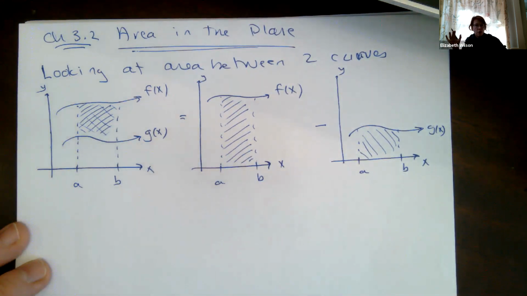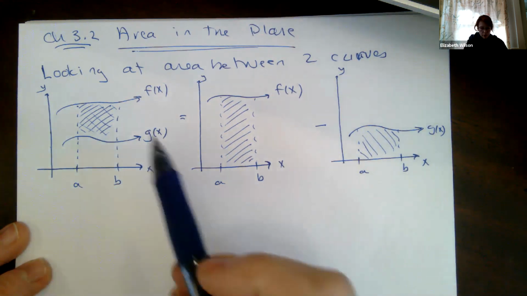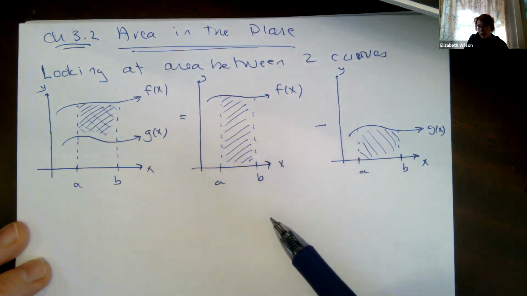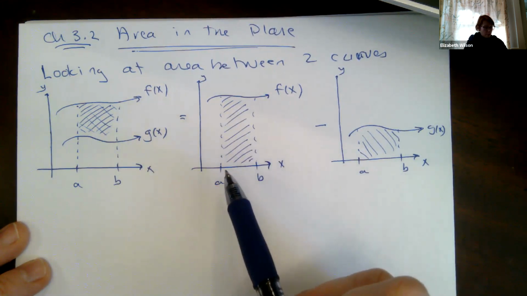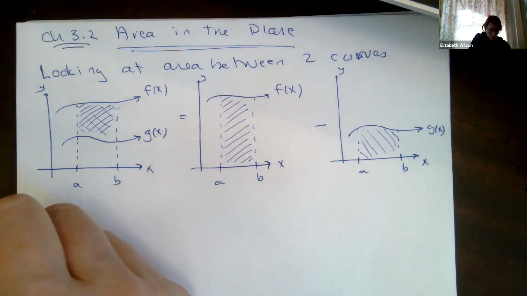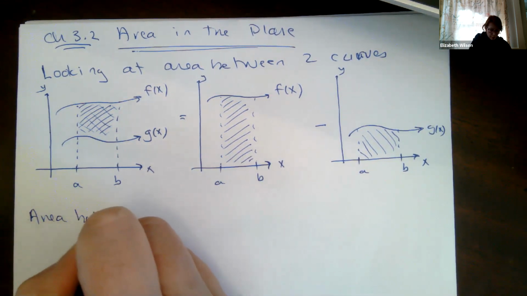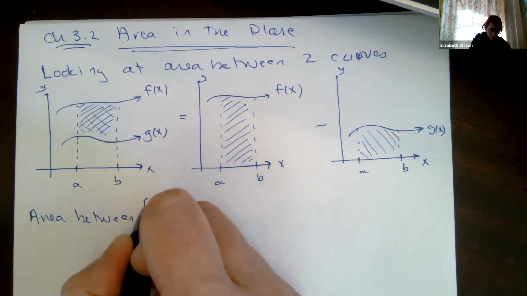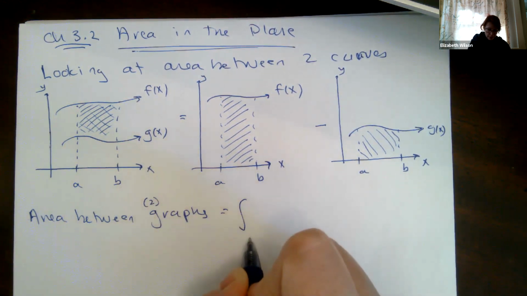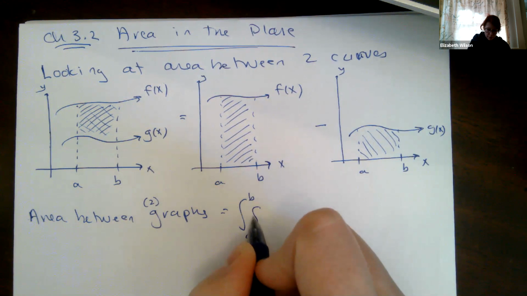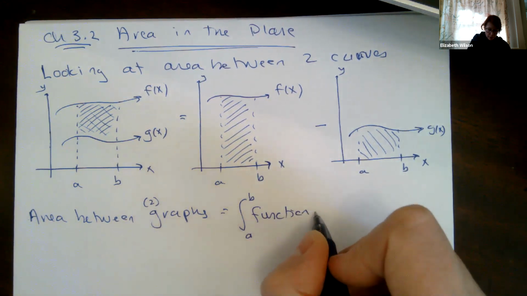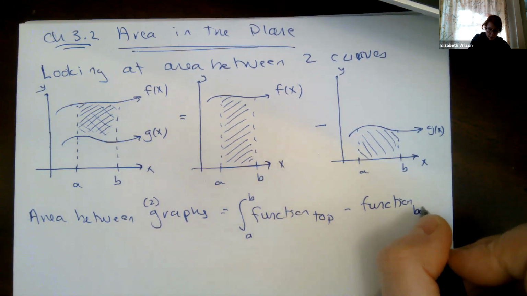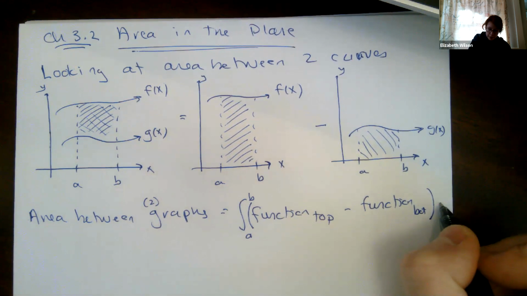So that's the overall higher picture that we're thinking about when we're talking about the area between the 2 curves. Essentially, I'm subtracting these 2 areas to get what's left over, which will be the area between them. Okay, so let's write that down. So the area between the two graphs is equal to, I'll write it like this, I'm going to go from A to B. I'm going to say our function on the top minus the function on the bottom. And this is all with respect to dx.